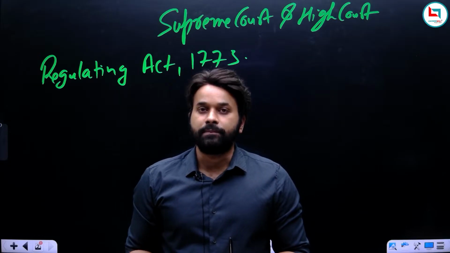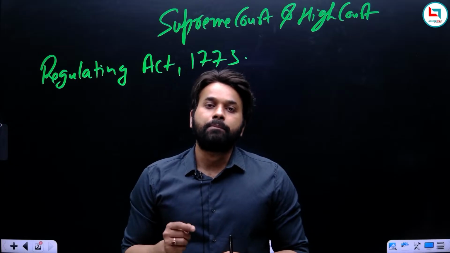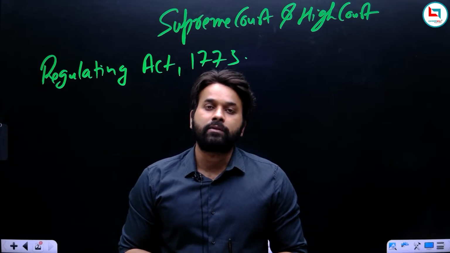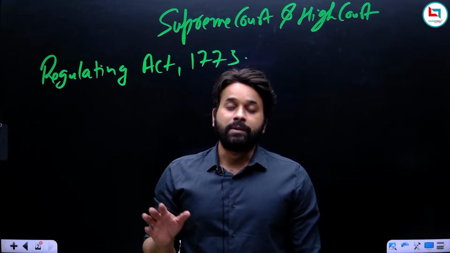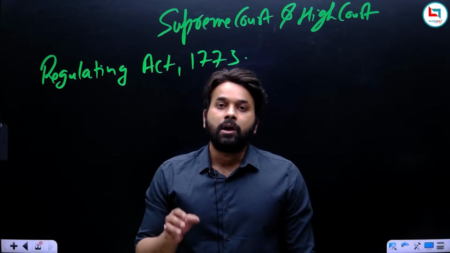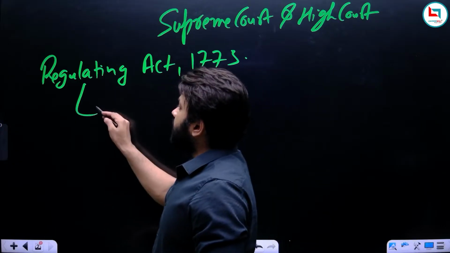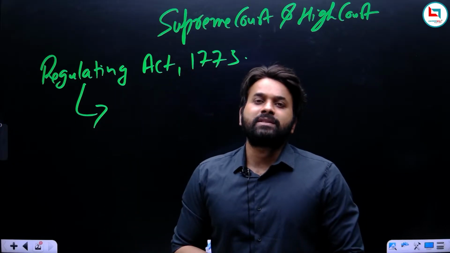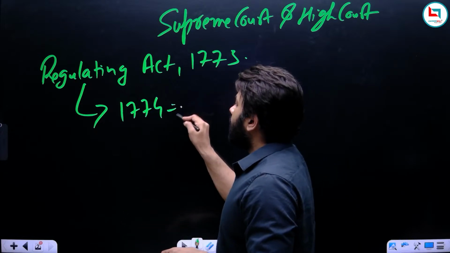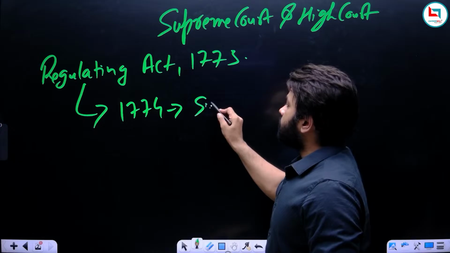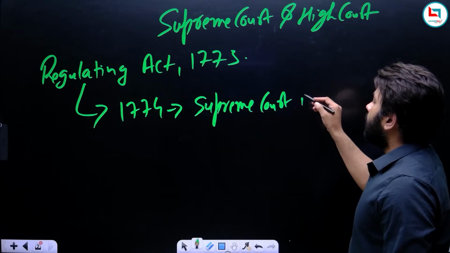And when you study the historical background in Indian polity, it starts with the Regulating Act of 1773. So what is the importance of this act? This was the step taken by the British government to control the affairs of East India Company in India. Now remember, under this act, there was a provision of establishing a Supreme Court. So under this act, in 1774, a Supreme Court was established in Calcutta.